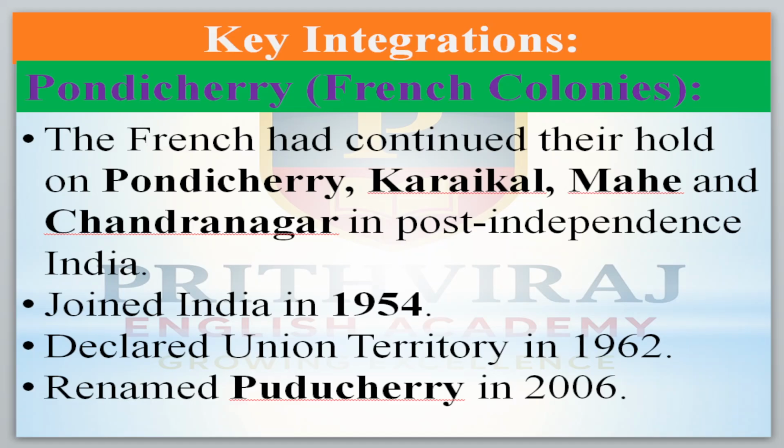Now come to the fourth, Pondicherry. It was a French colony. The French continued their hold on Pondicherry, Karaikal, Mahe and Chandernagore even after India's independence, and it joined in 1954. Afterwards it was declared a union territory in the year 1962, and it was renamed Puducherry in the year 2006. The French had a war and everything, then they left.